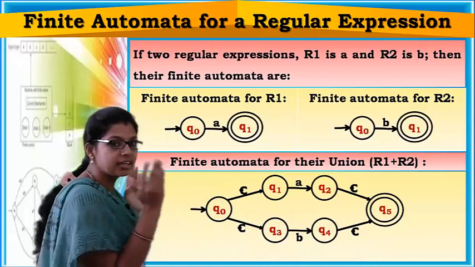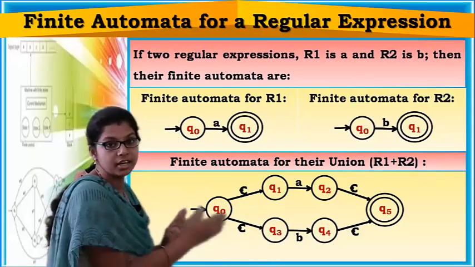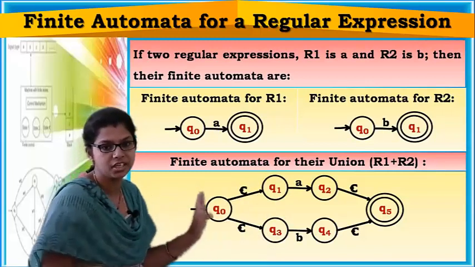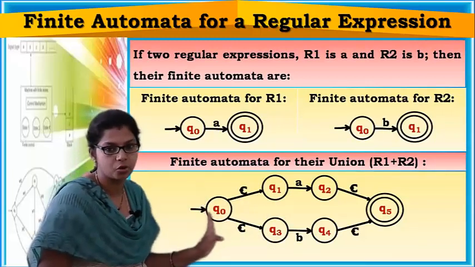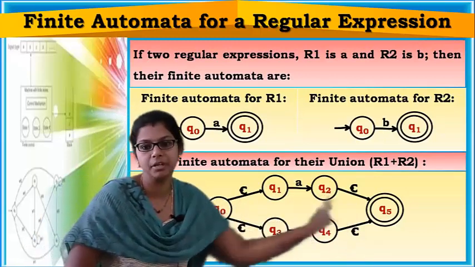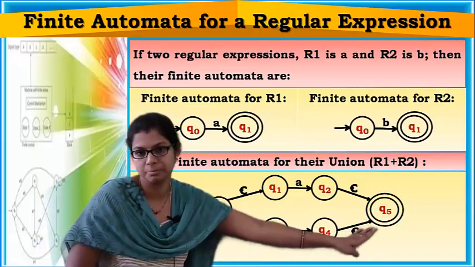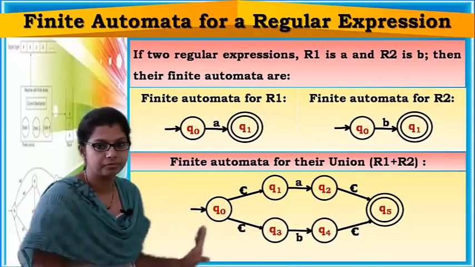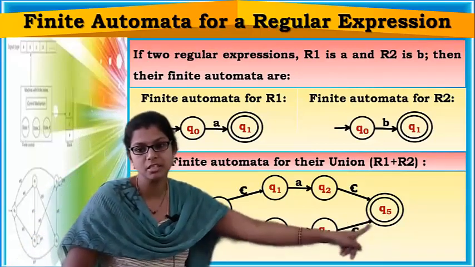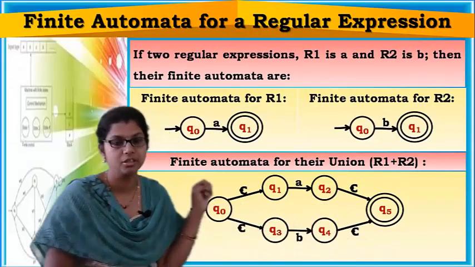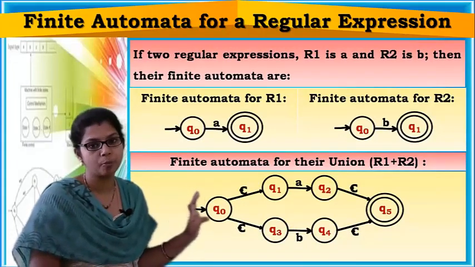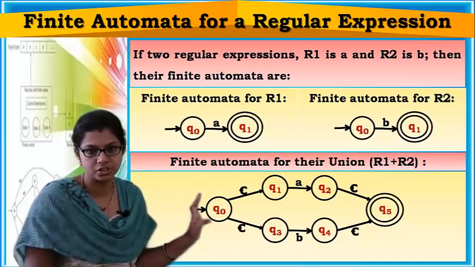So this finite automata is accepting A or B. From the initial state Q0, you can traverse in this direction: empty followed by A, then empty, means the string A is getting accepted. Next B: empty, B and then empty, means B is getting accepted. So this is the finite automata representing the union operation among regular expressions.